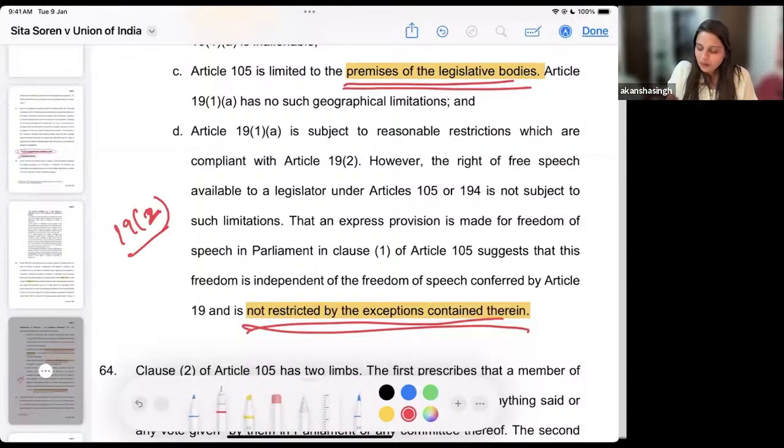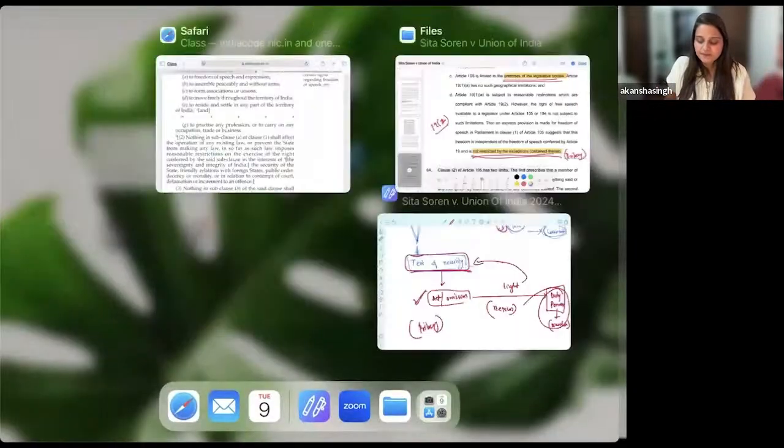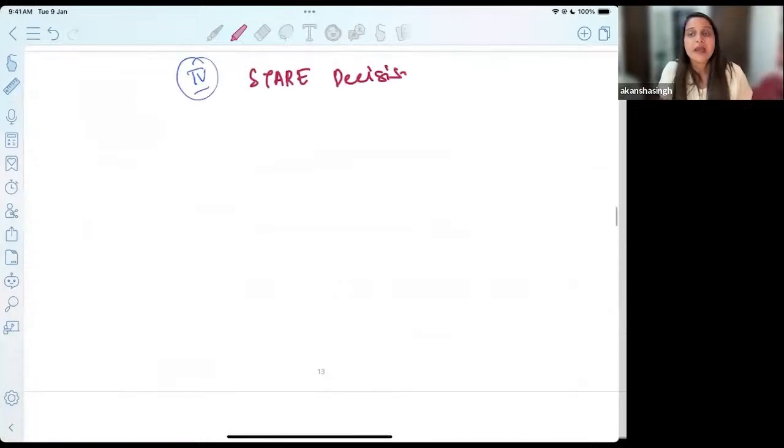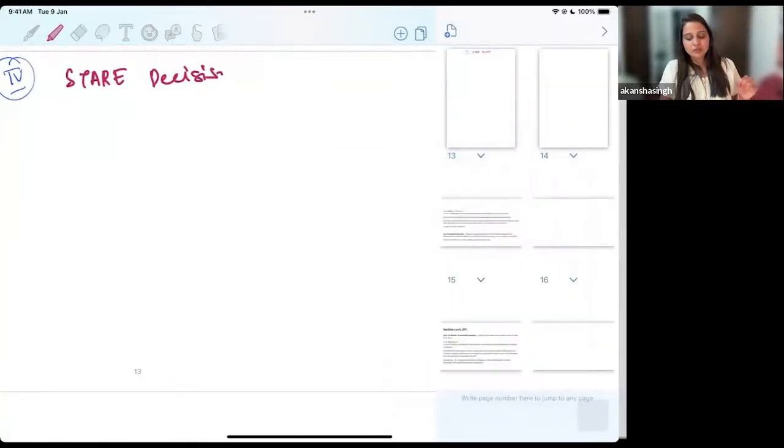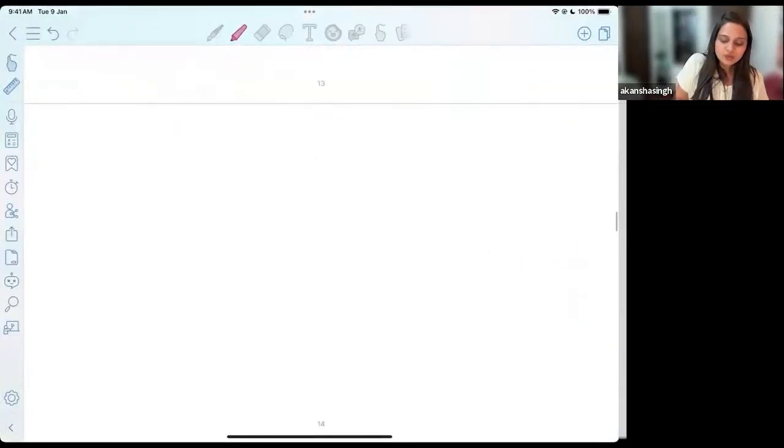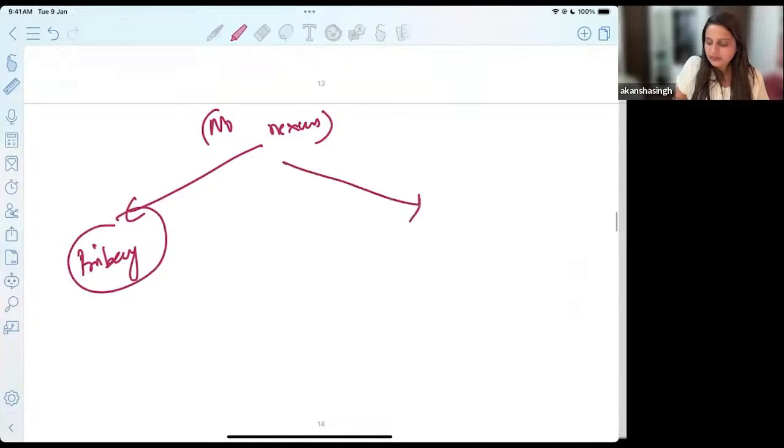And when we talk about a concept such as bribery, do you think it has any nexus with this particular act or not? The judiciary has answered in the negative, and has said that there lies no nexus between the offense of bribery and the legislative duties or role that these members are exercising.